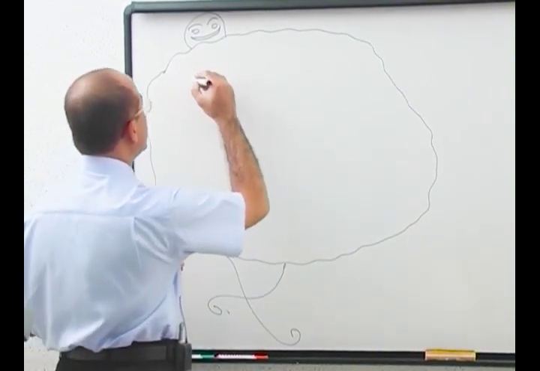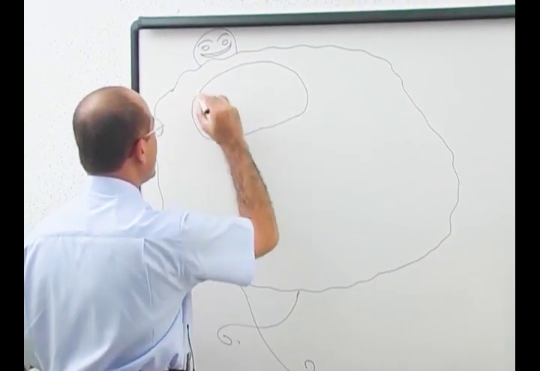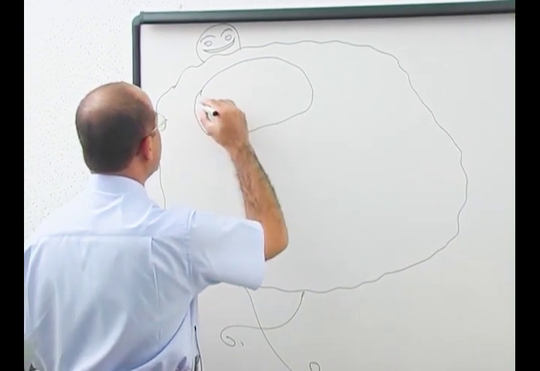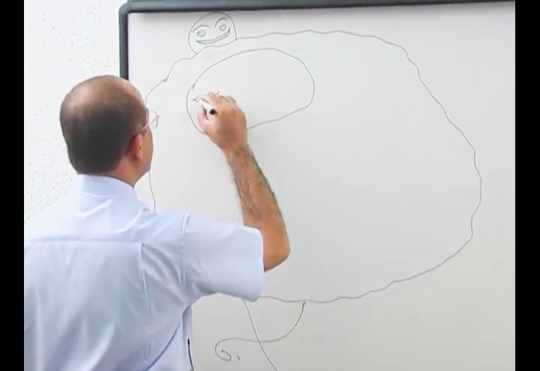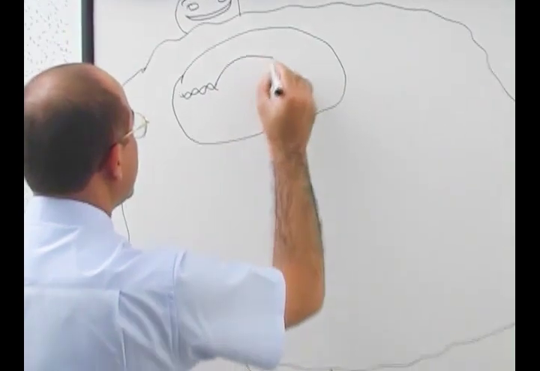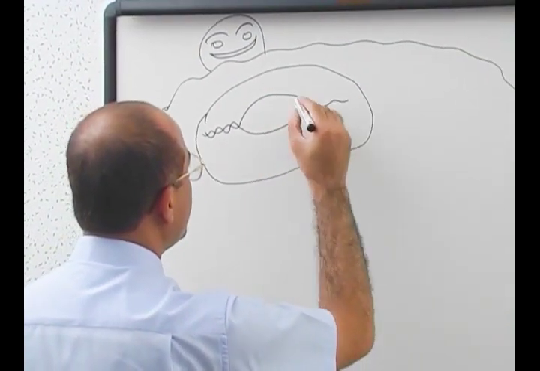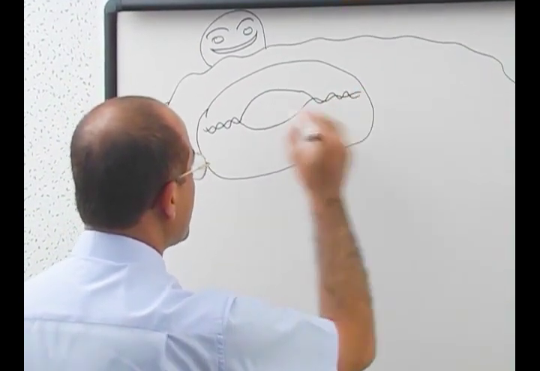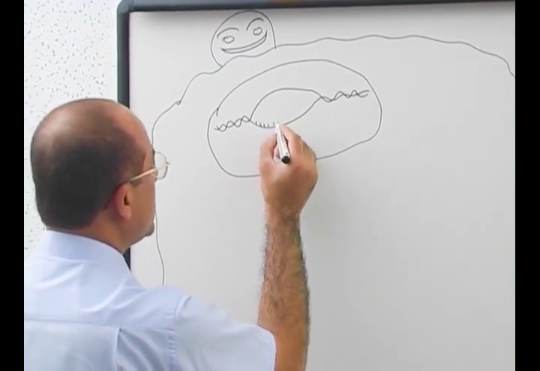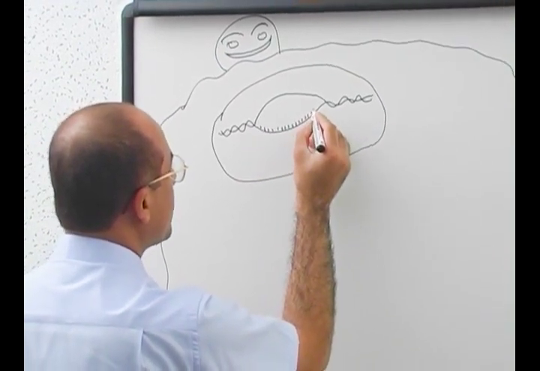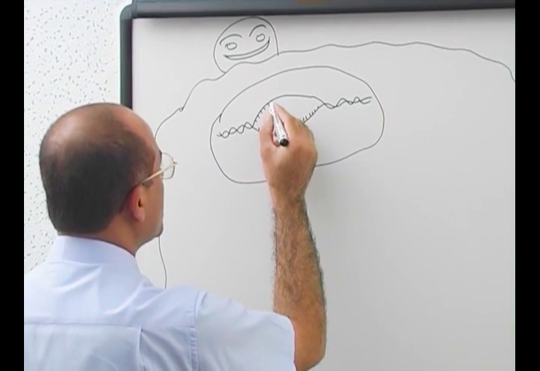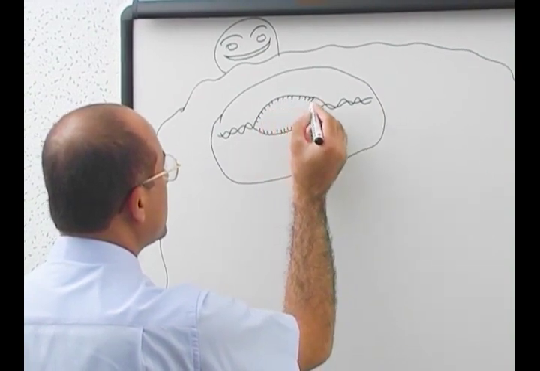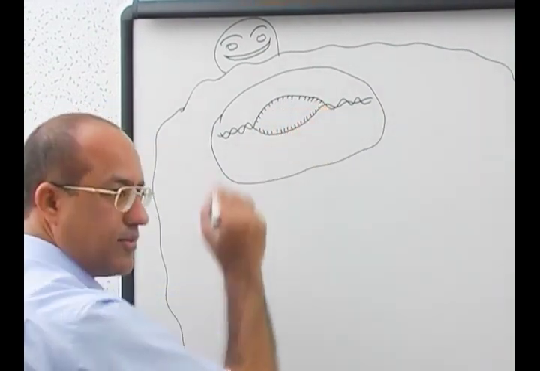So let's suppose here is the nucleus, and here is double-stranded DNA, and here is the gene. Let's suppose these are the nucleotide sequences, and these nucleotide sequences make a gene for synthesis of collagen.